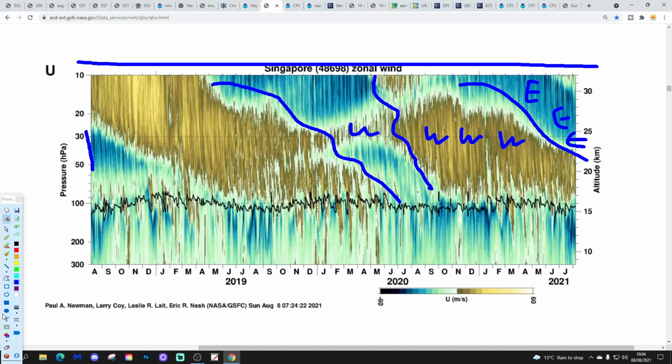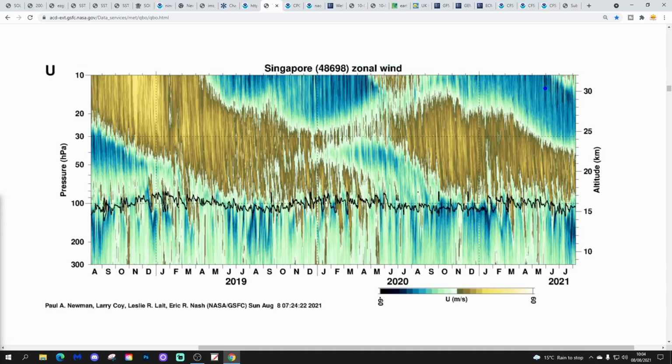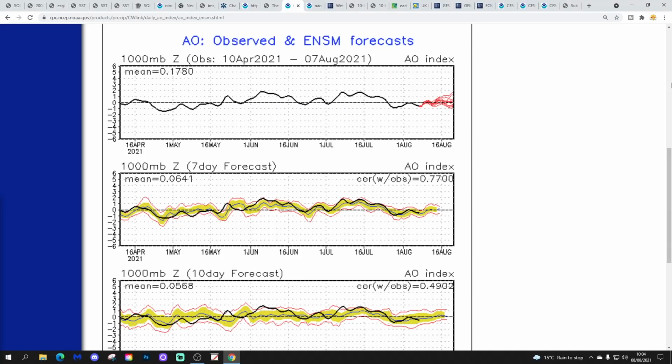But not the case this year. The ECQBO has properly descended and moved from the stratosphere into the troposphere. No two ways about it. We are now in a proper ECQBO phase, and we will remain in the ECQBO through the rest of the year, and winter 2021-2022 will be an easterly QBO winter.